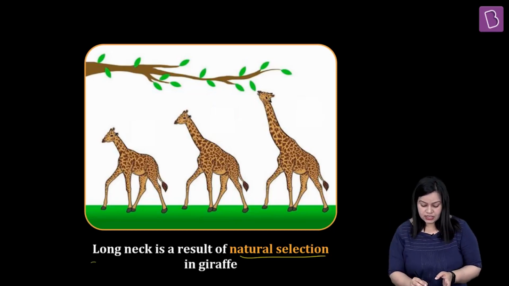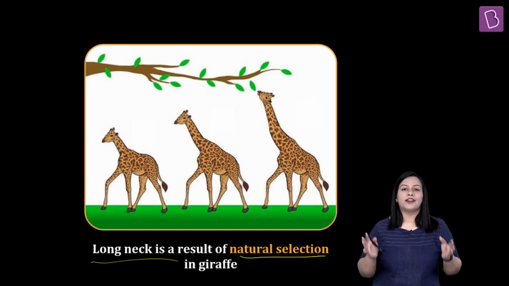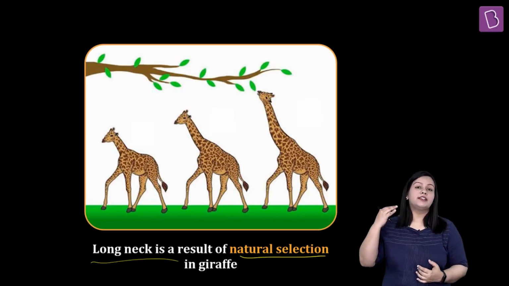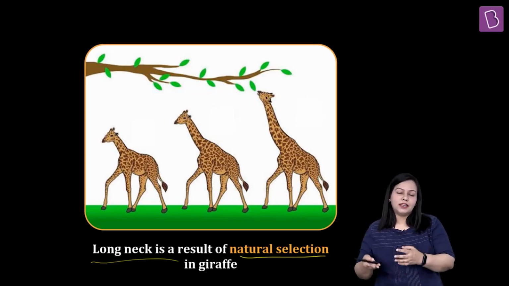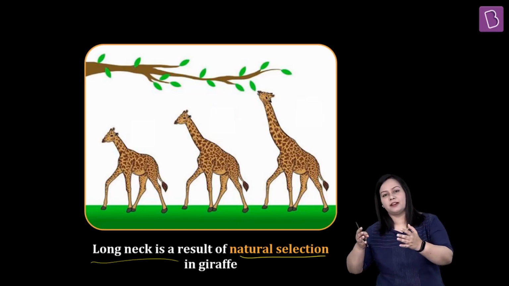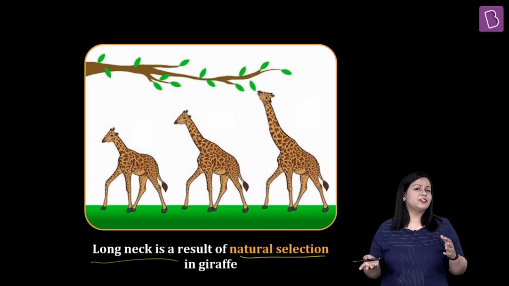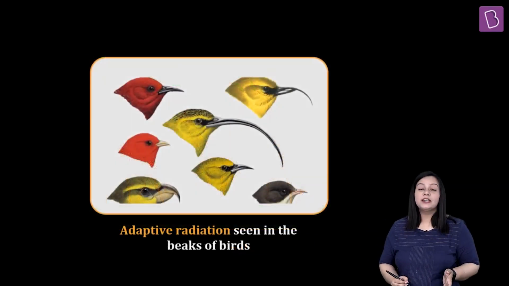Now here what you're seeing is that the long neck of the giraffe is said to be a result of natural selection. The long neck giraffe had better access to food, and that is why they had better survival and better reproductive capacity, and once again because of that they had better survival. So this whole point is natural selection. They are not related to flippers of penguins and dolphins, etc. So that makes this option incorrect.